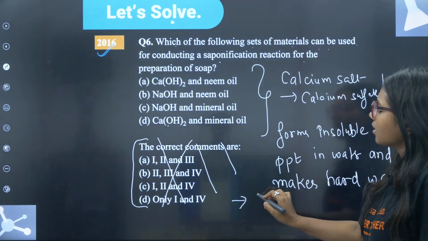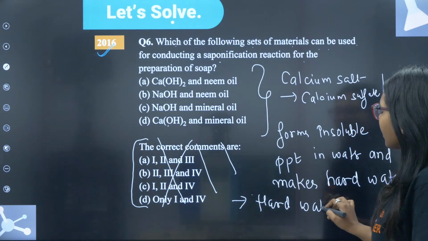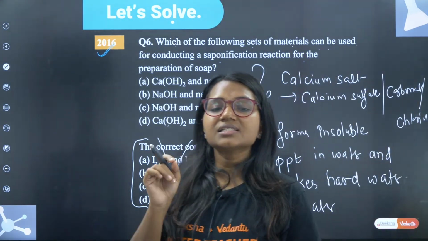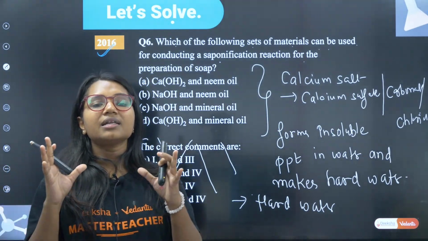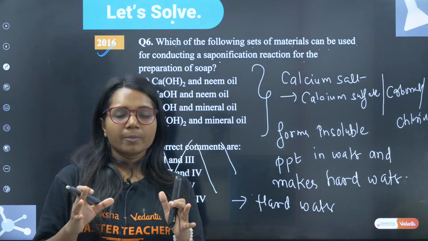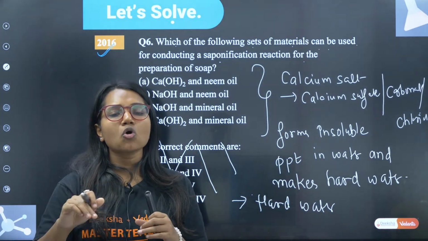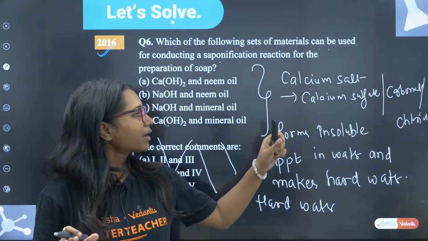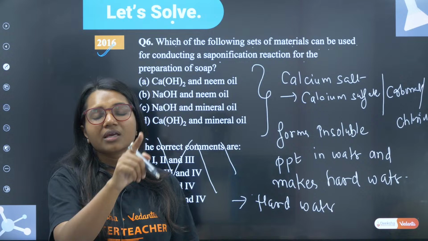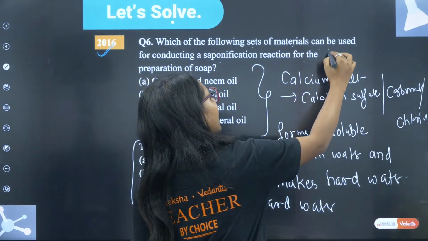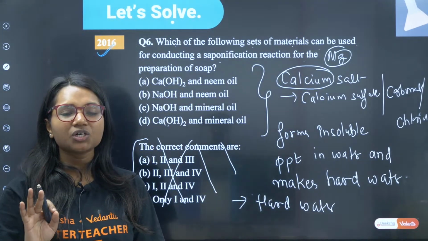And hard water means what? Hard water is the sea water. Do you know what is hard water? Sea water contains a lot of salt. That's why no surf or soap works there. So calcium salt, we are not going to take calcium or magnesium. Calcium or magnesium we are not going to take in the saponification.